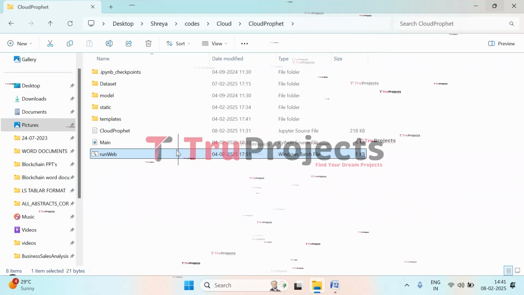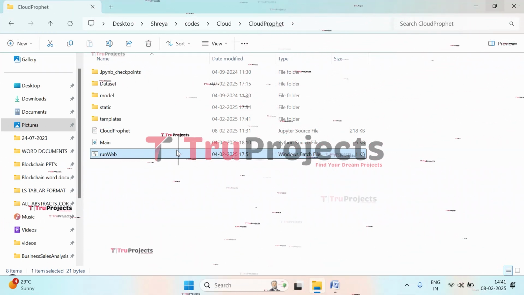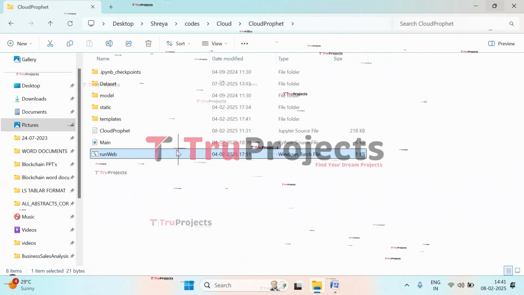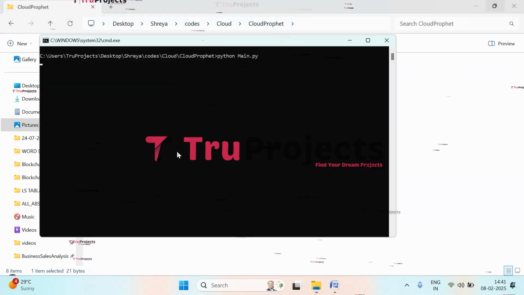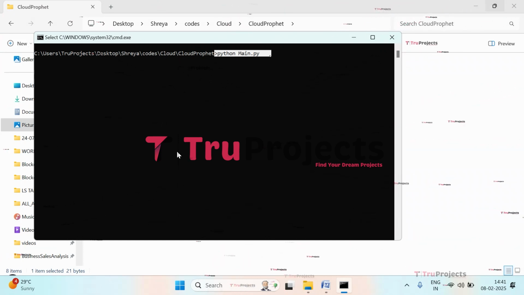And this is the Windows BAT file. So instead of executing this project through the command line interface, we have created this Windows BAT file. Now we are supposed to double click on this Windows BAT file to execute the project. So here you can observe that the Python main.py file has been compiled.